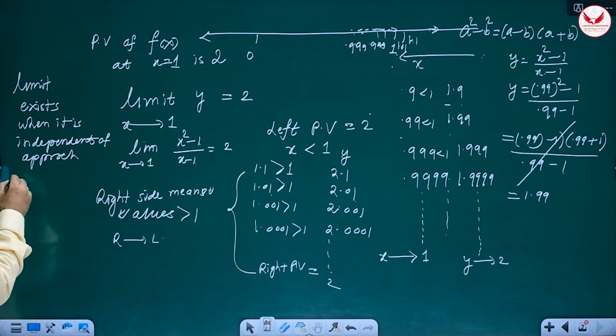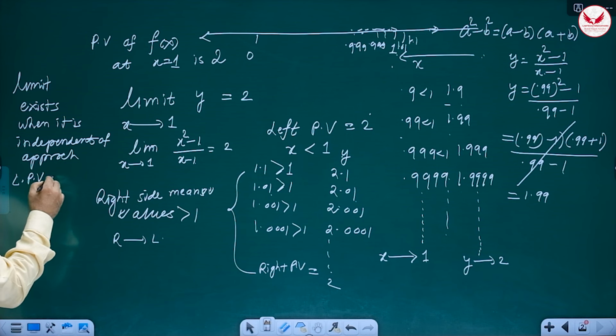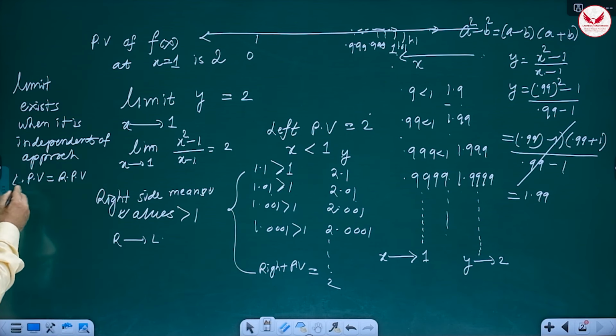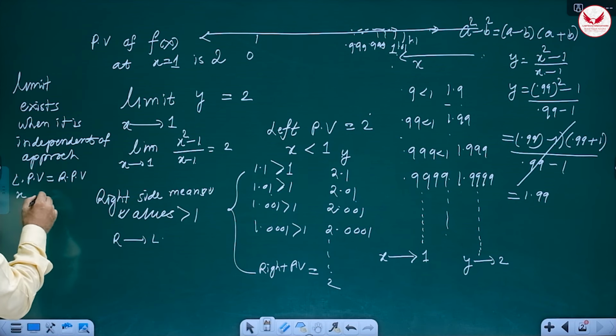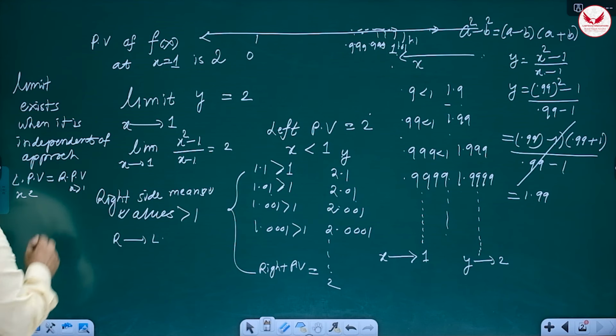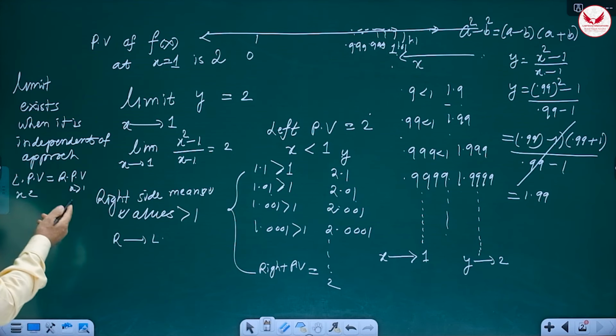That is, left predicted value, LPV, should be the same as RPV. Now, LPV means x is basically less than that number, right? Here x is less and here x is greater, right? Now, in both the cases, the answer should be the same, right?